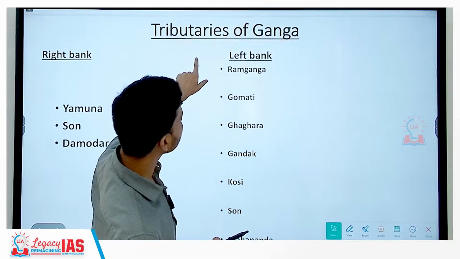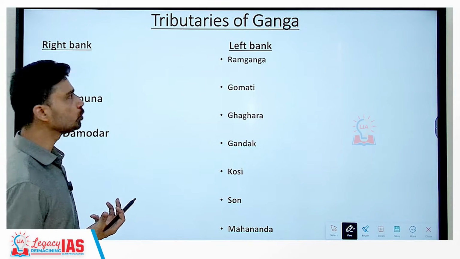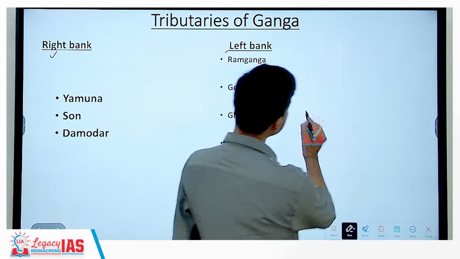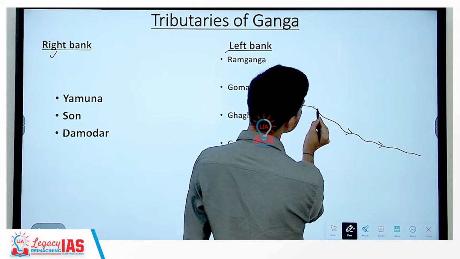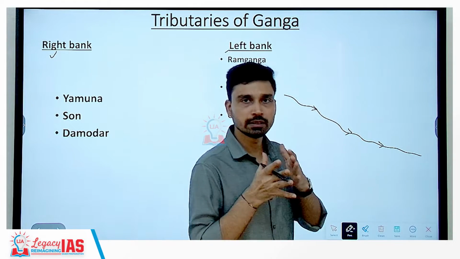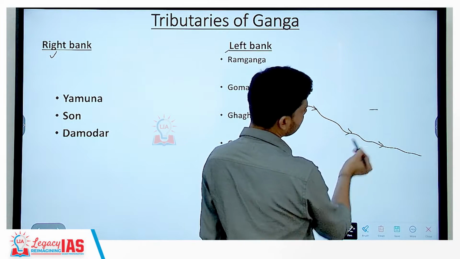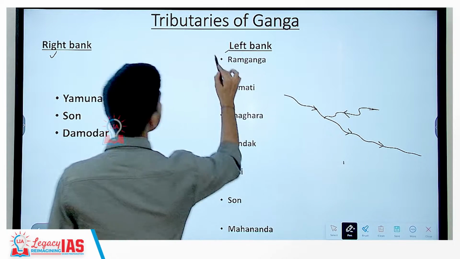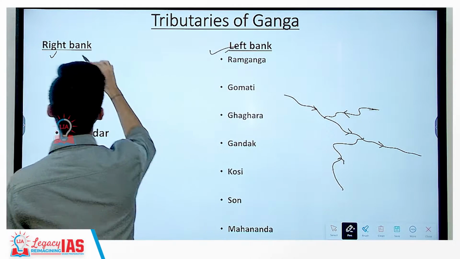Now, if you look at the tributaries of Ganga, any river's tributary we can classify into 2 types, either the right bank tributary or the left bank tributary. What does it mean? Let us suppose that this is the flow pattern of Ganga, flowing from west to east like this. If you are standing along the river facing the side where the river is flowing, then this will be your left bank and this will be your right bank. Whatever rivers are joining Ganga on its left bank are called left bank tributaries, and whatever tributaries join it from the right bank side are called right bank tributaries.